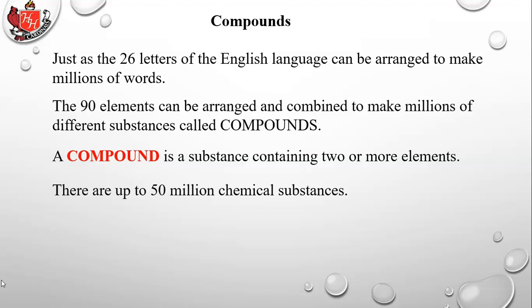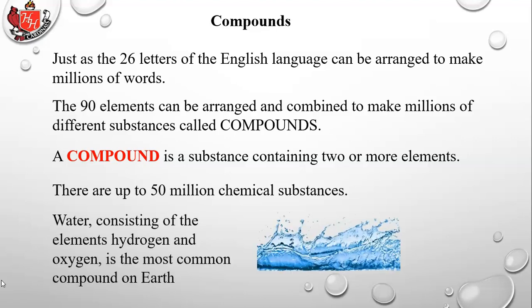I've heard even in the billions, but the point is, those 90 elements can be combined in almost countless number of ways, to create all of these different chemical substances or chemical compounds. Water, consisting of the elements hydrogen and oxygen, is the most common compound on Earth.